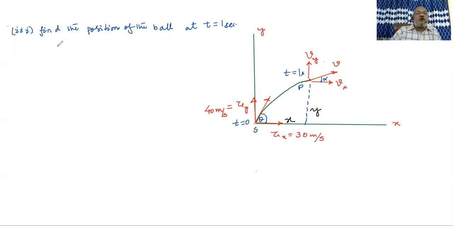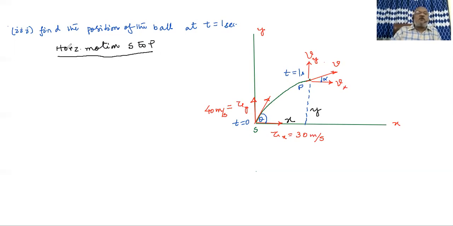So we consider the horizontal motion from S to P. If you consider the horizontal motion from S to P, again, we are in a mode, as you can see, where we are dividing the motion into two parts.